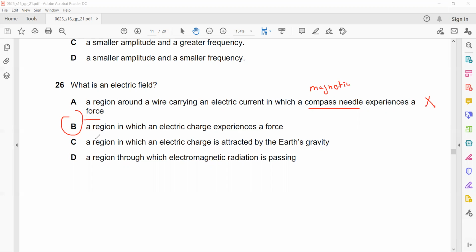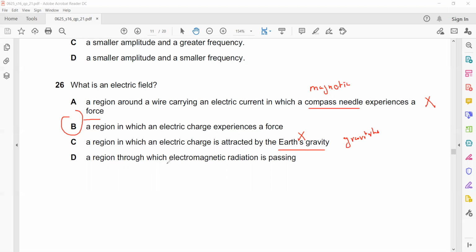Why is C not the right answer? It is a region in which the electric charge is attracted by the earth's gravity. So earth's gravity is a gravitational field. So it's a gravitational field. This is not the electric field.